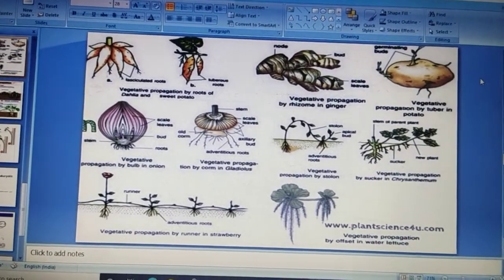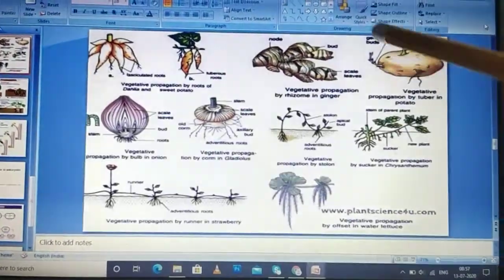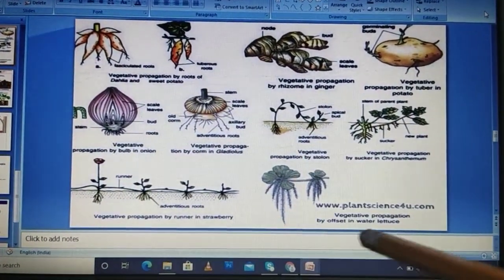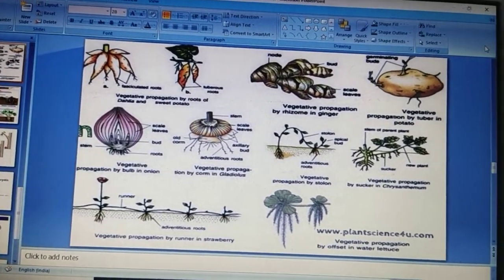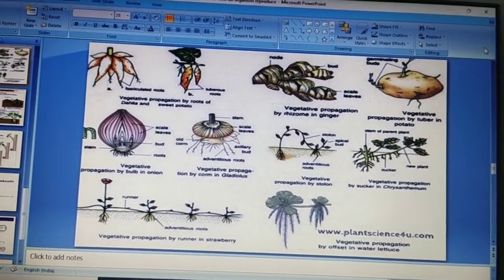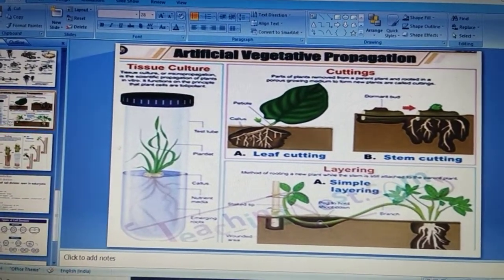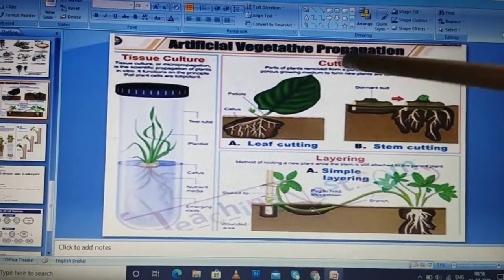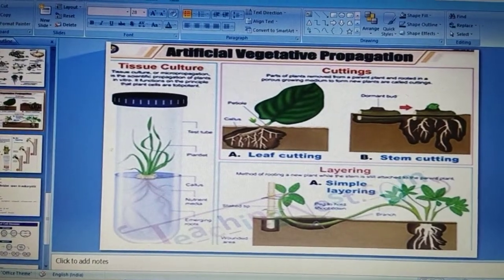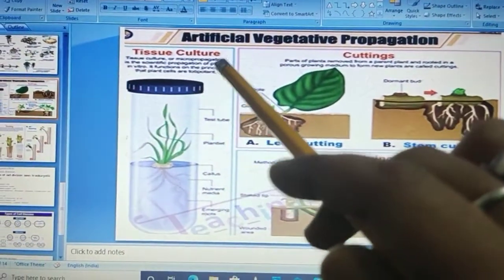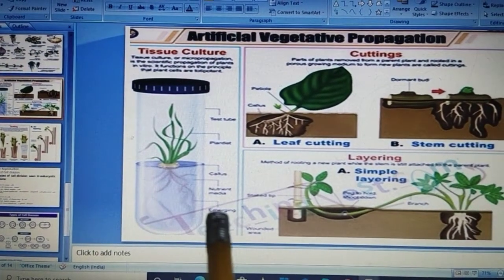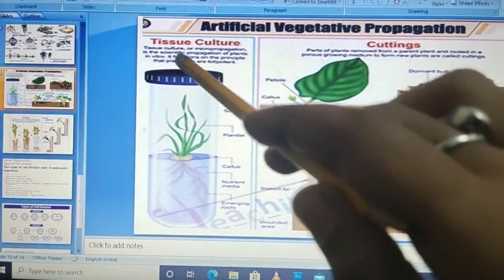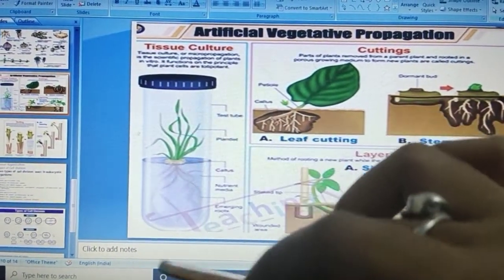Hope you have got an idea about what the asexual vegetative mode of reproduction is. This is vegetative propagation, which takes place asexually: the production of new organisms from a vegetative part. Now let's move towards artificial vegetative propagation. As I've told you, in tissue culture, in the artificial mode of reproduction, this is the pattern by which we can produce a new organism from a smaller plant part. Everything happens in a sterilized condition in the laboratory.